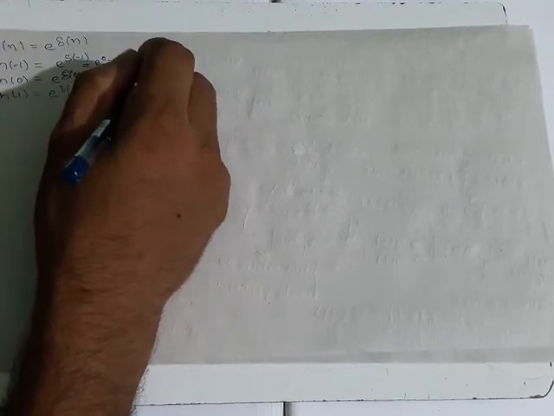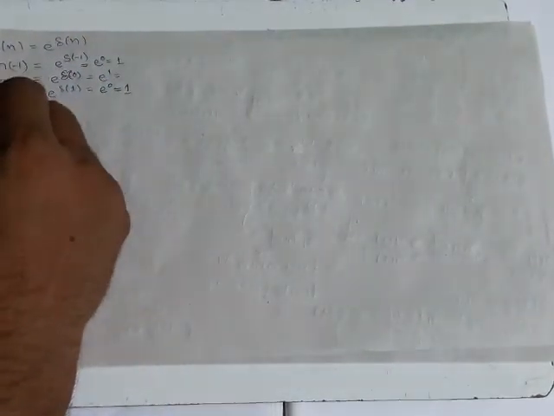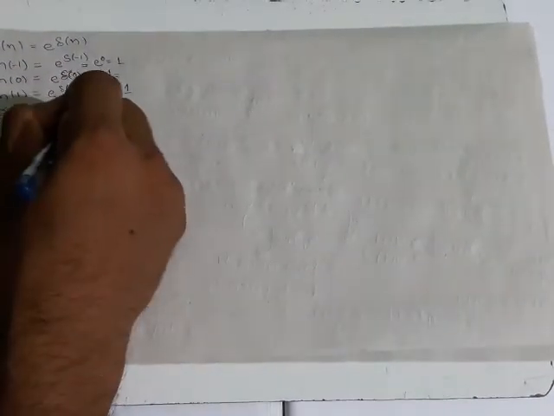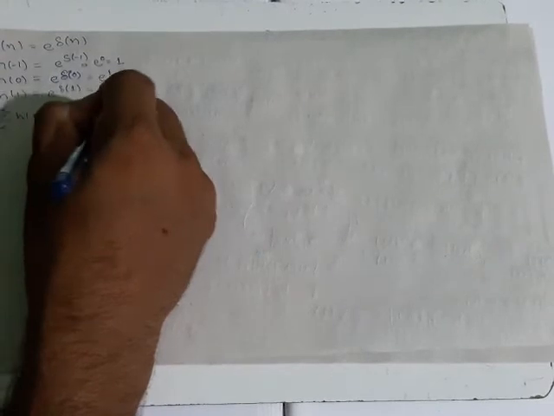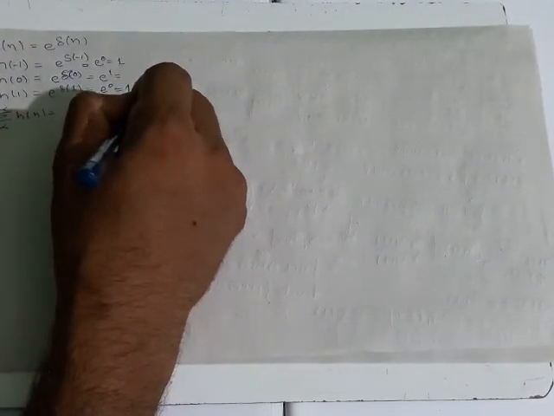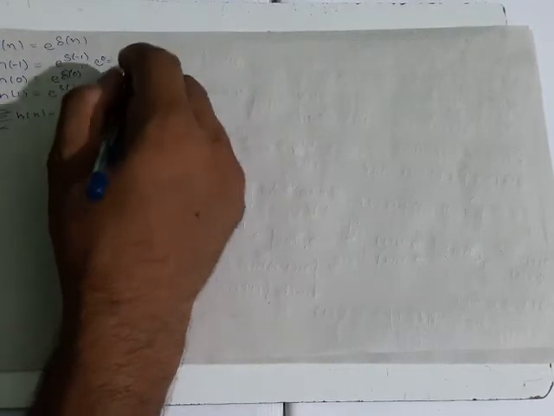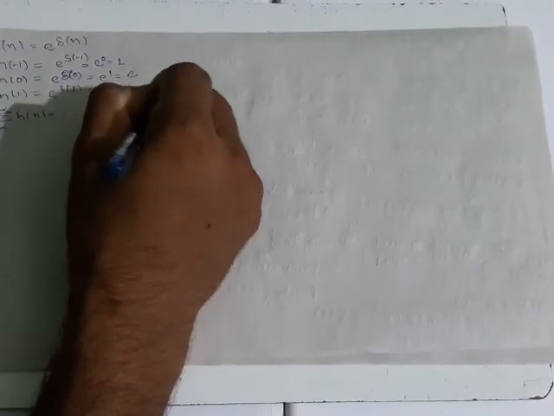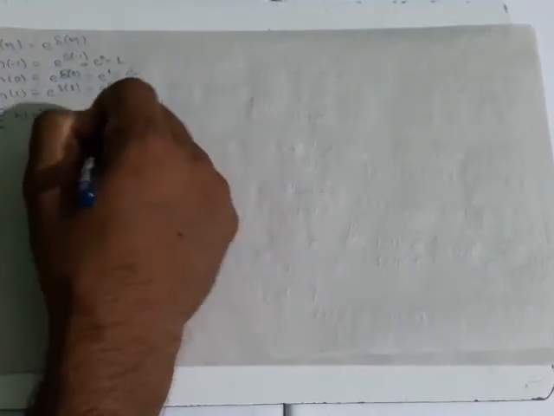So what we find is that if we take the summation from minus infinity to infinity of h of n, it is nothing but 1 plus 1 plus exponential plus 1, and so on, up to infinity.